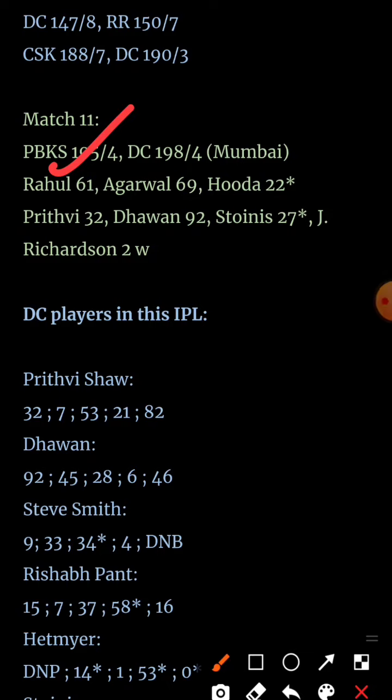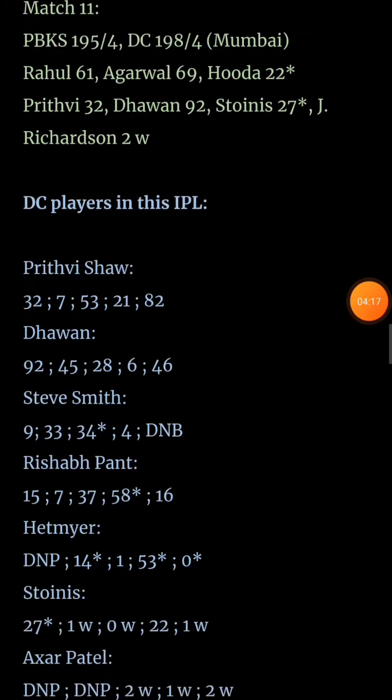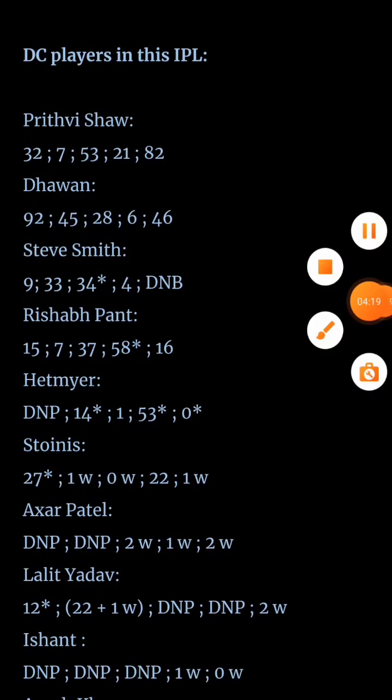Remember this thing. And who took the wicket of Dhawan? Jai Richardson got the wicket of Dhawan as well as Pant. So you also have to remember this thing. Now let's move forward. Let's look at the form of the DC players in this IPL.